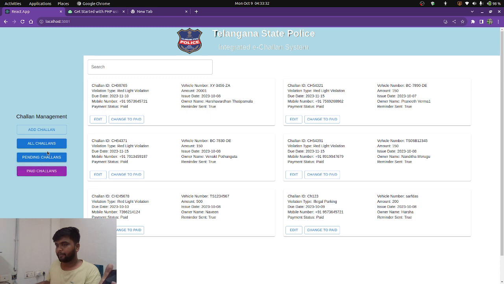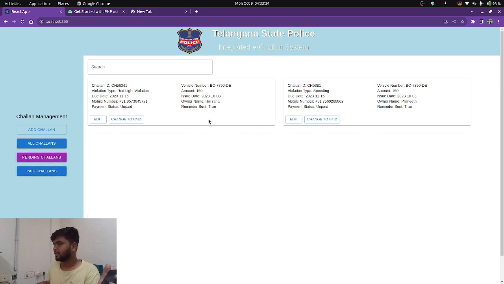or the pending challenge, the user is over, the name of the user is Pranit. So if you see, number BC 7890, there has been issued a challenge with ID CH 5381 on the 9th of October 2023. You have been cited for a speeding violation. Please make the necessary payment of rupees 150 at the earliest to avoid further penalties. Thank you. Telangana Police. Dear Praneet, your vehicle with a number.